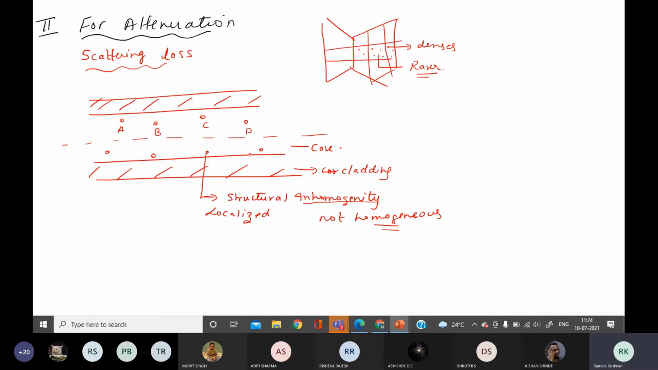Now, can you guess, when the signal is propagating by undergoing total internal reflection, when it comes and touches a point A, what will happen? Let me see who will answer. The signal comes across a point like A, B, C, D, where the density is more. Students, what will the signal do? Will it travel straight or will it do something else?